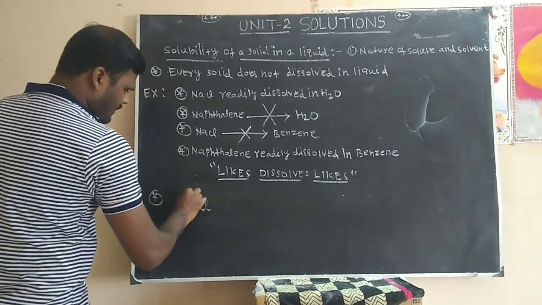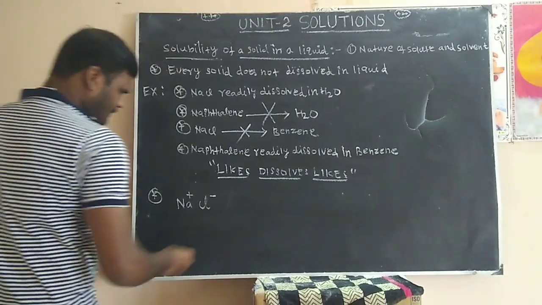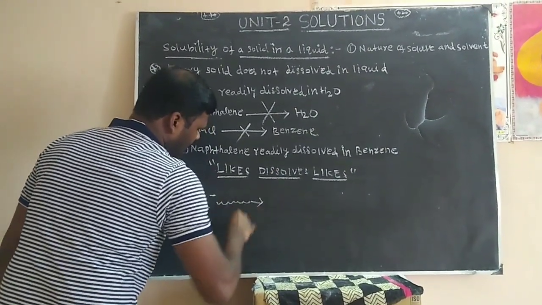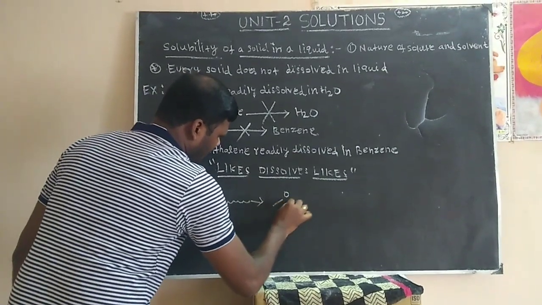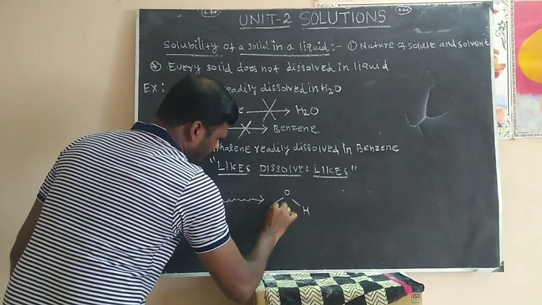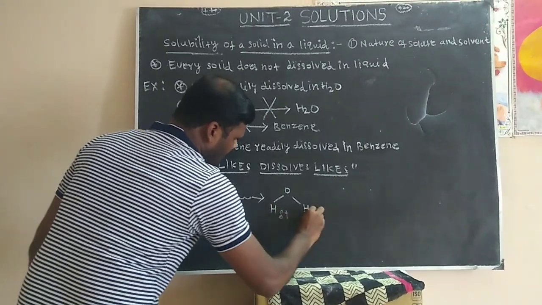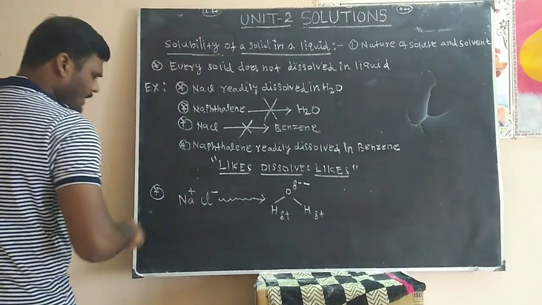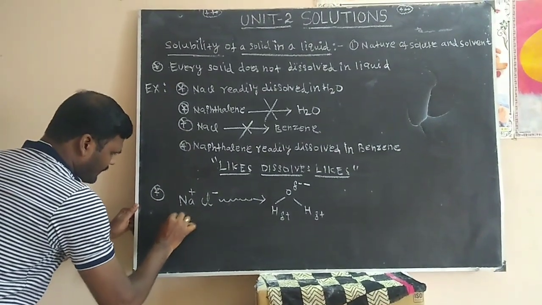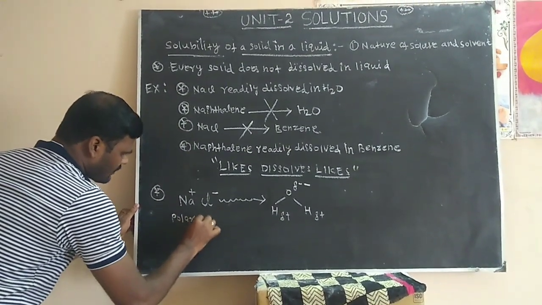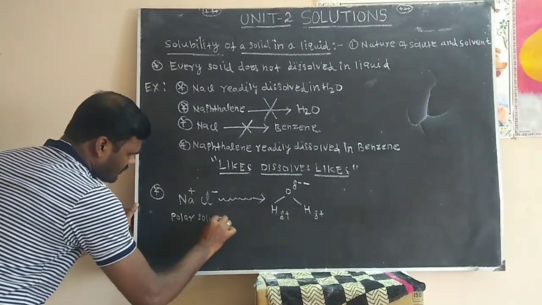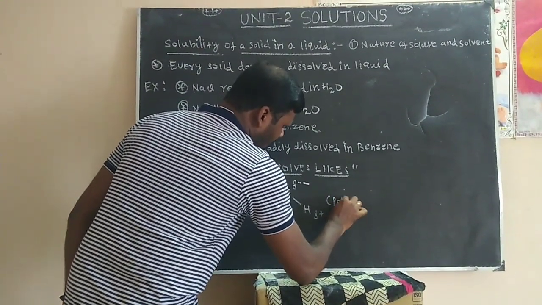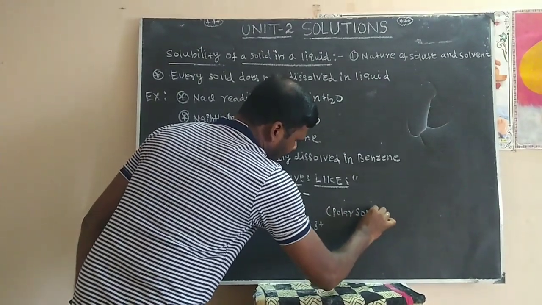Sodium, Na plus, Cl minus, dissolved in water. H has a partially positive charge, O has a partially negative charge. Sodium chloride is a polar solute. Water is a polar solvent.